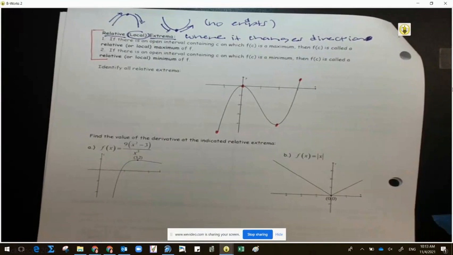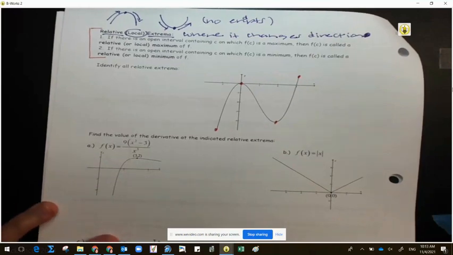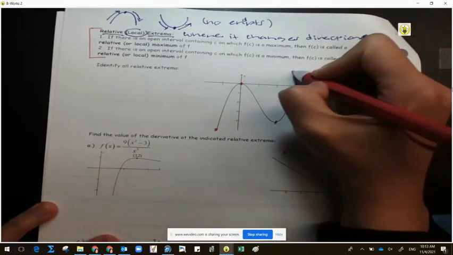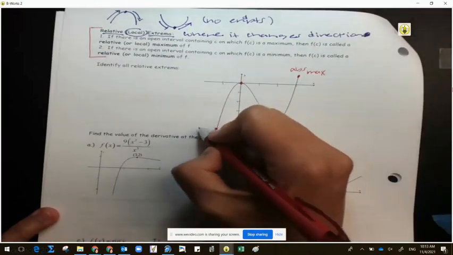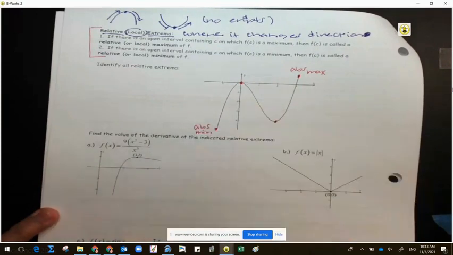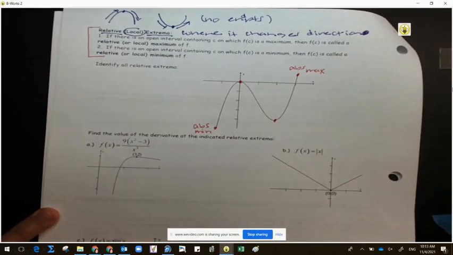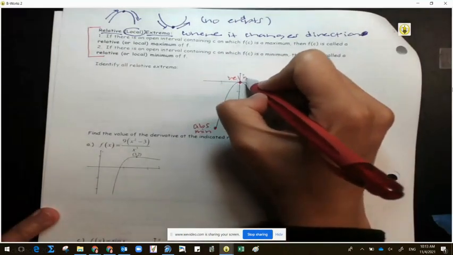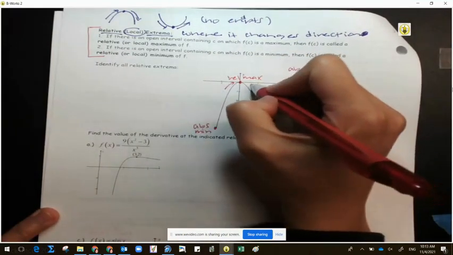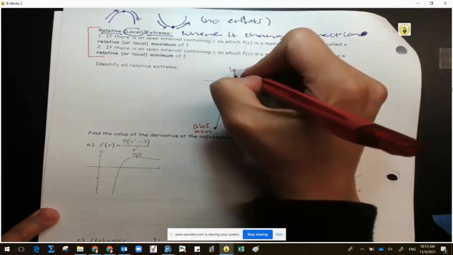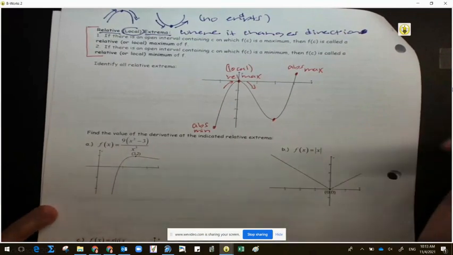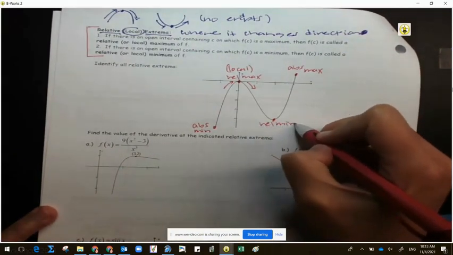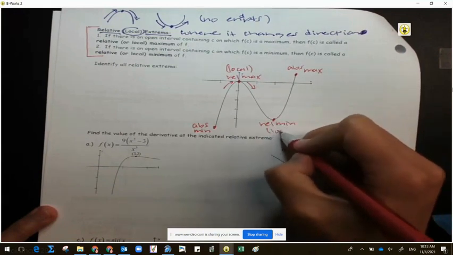So I'm going to go ahead and name points 1, 2, 3, 4 again. Where's my absolute maximum? 4, absolute maximum. Where's my absolute minimum? 1. Where's my relative maximum? 2. And that is where it is changing direction. It's also called the local maximum. At what point is my relative minimum then? 3. And what's another word for relative? Local minimum.